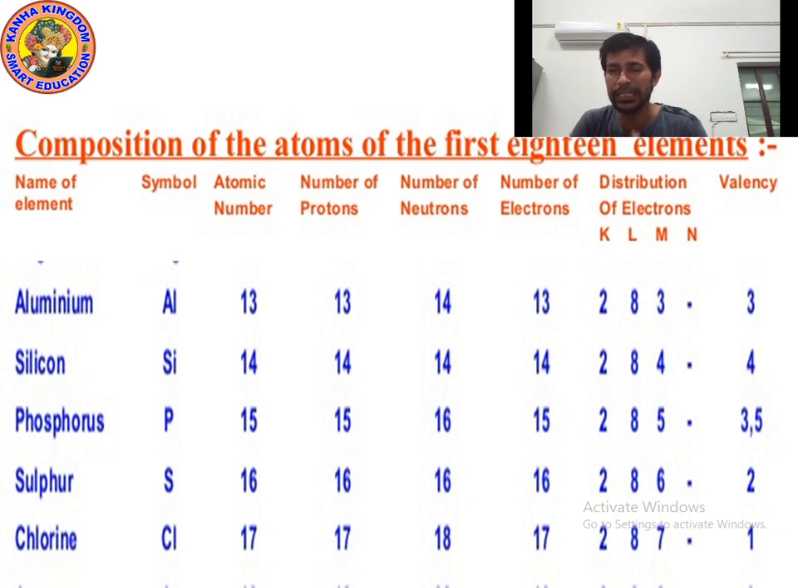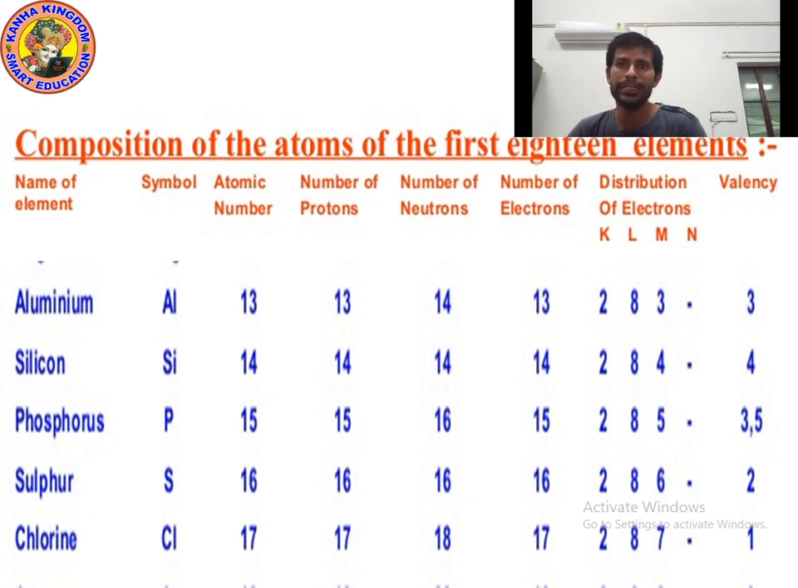Now valency is 3. How is valency 3? Which is the outermost shell of aluminium? Yes, the M shell is the outermost shell. So in the outermost shell, how many electrons are present? 3. Yes, in the M shell 3 electrons are present.